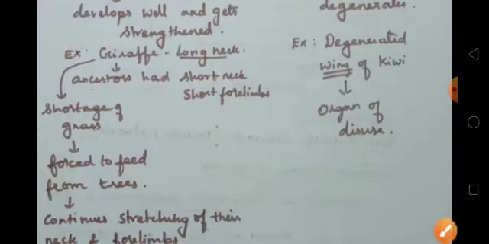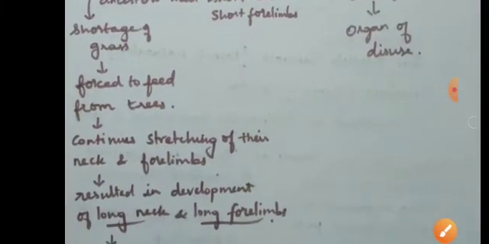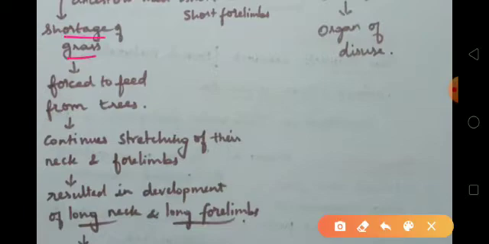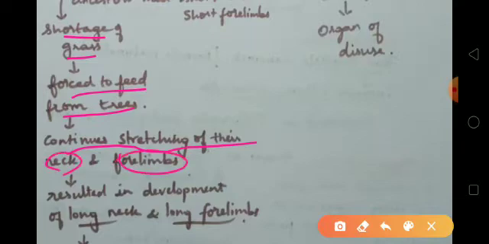It is due to the shortage of grass in those days. So the giraffes were forced to eat from the tall trees because they had to survive. So continuously they stretched their neck and their forelimbs. As they stretched continuously and that character was inherited, they developed the long neck and long forelimbs after generations.